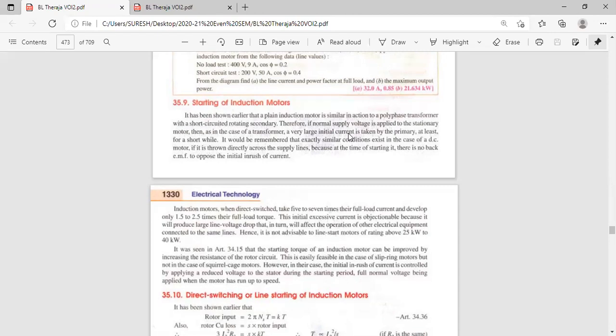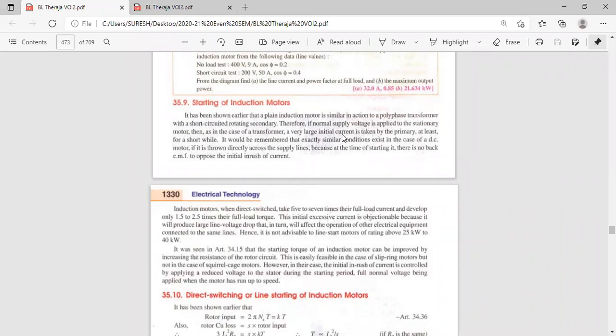Maximum 10 ampere the primary windings can tolerate. If 70 ampere is flowing, rated current is 10 ampere, but initially it is drawing a very high current, 7 times the rated current. 10 into 7. What will happen to the windings in the primary stator if 70 ampere flows? They will be burnt out.